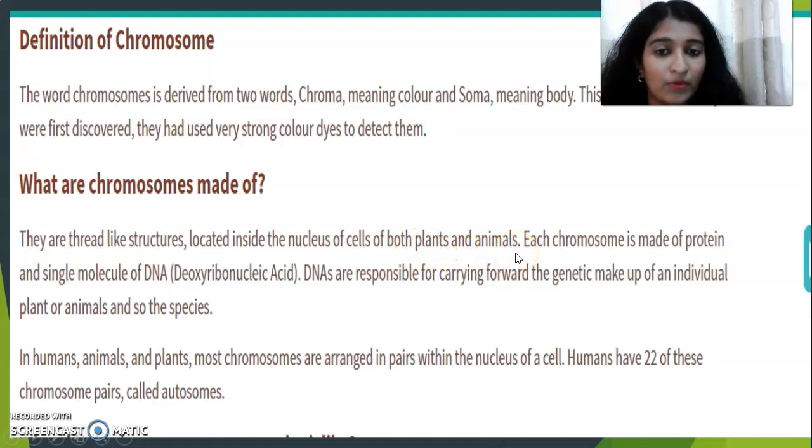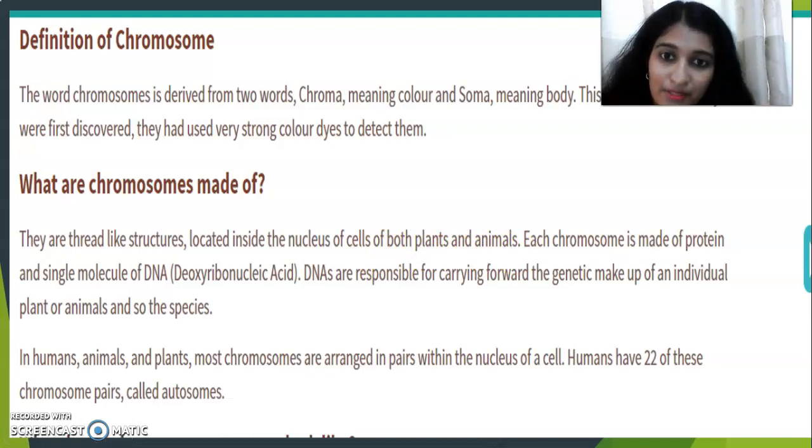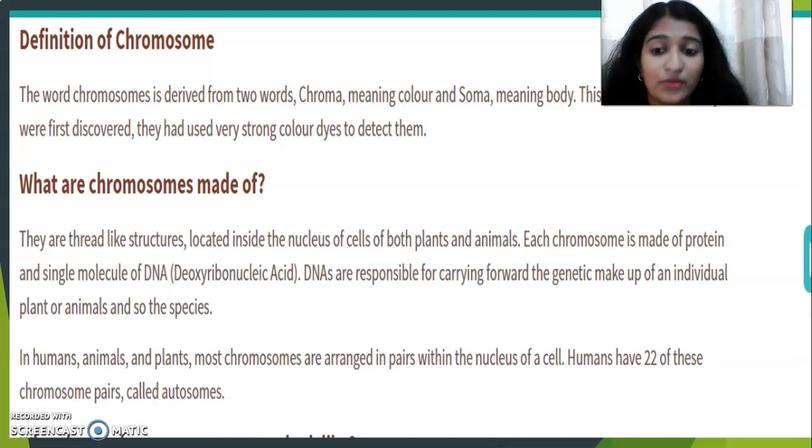They are found in plants and they are found in animals also. Each chromosome is made up of proteins and DNA, and it has the genetic traits, or we can say it has genes in it.